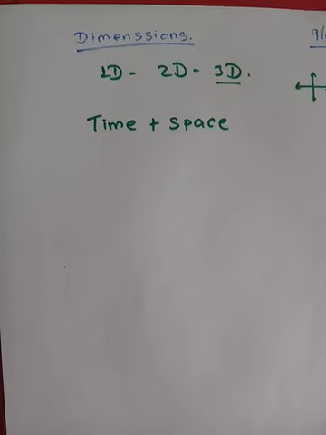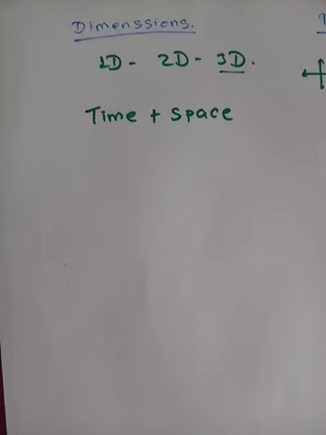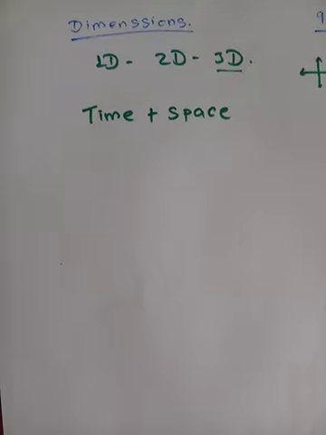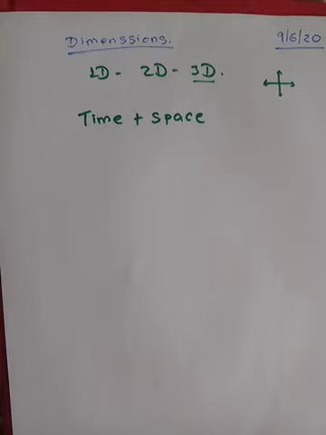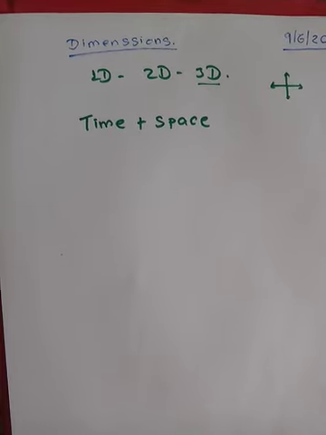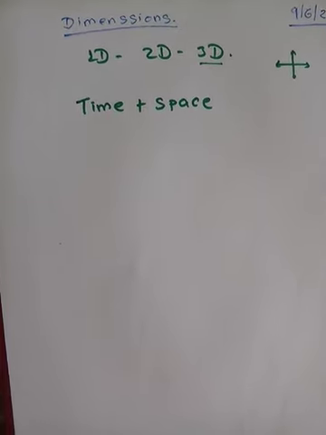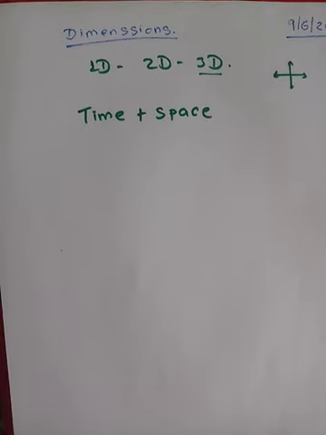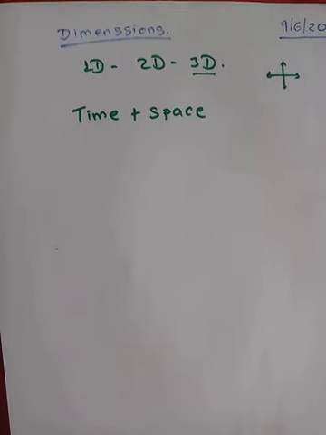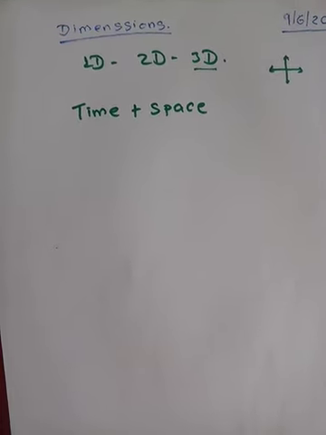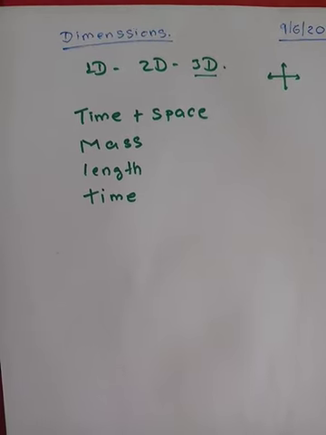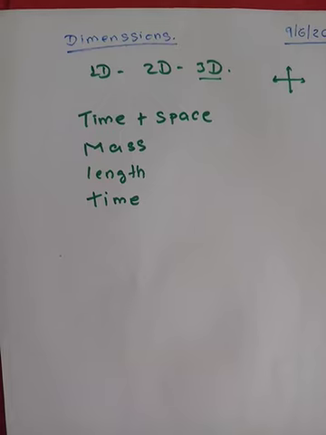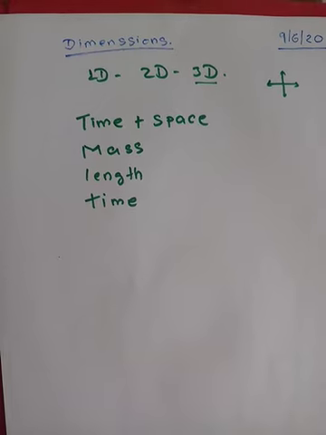And if we go for a more deep analysis, we will find that even this time and space, they are also made up of few more things, which we can say that our entire universe is made up of three things rather than two, three things. These three things are mass, length, and time.